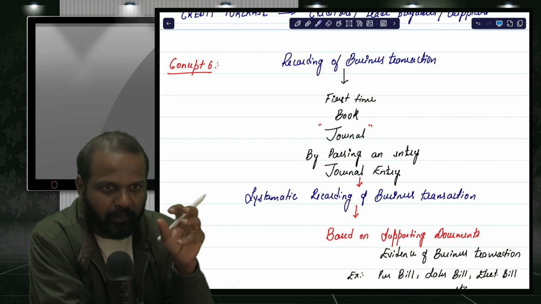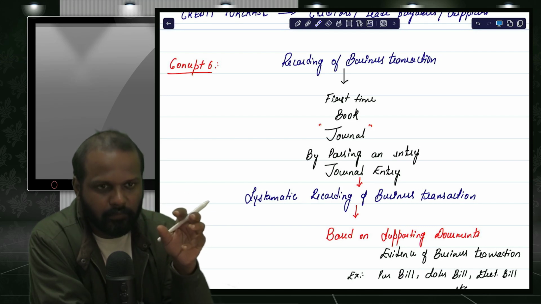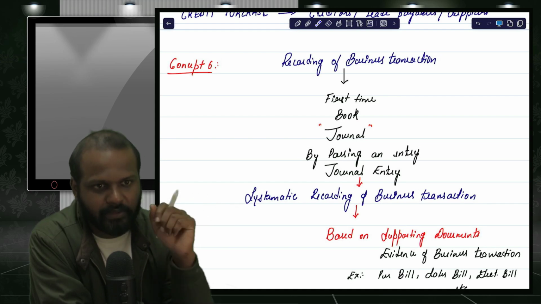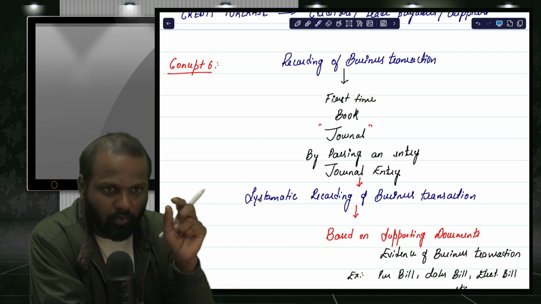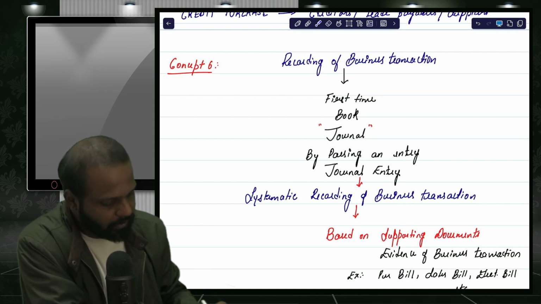Books of account means a set of books which are maintained to record the business transactions. In that set of books, one of the books is called the journal.